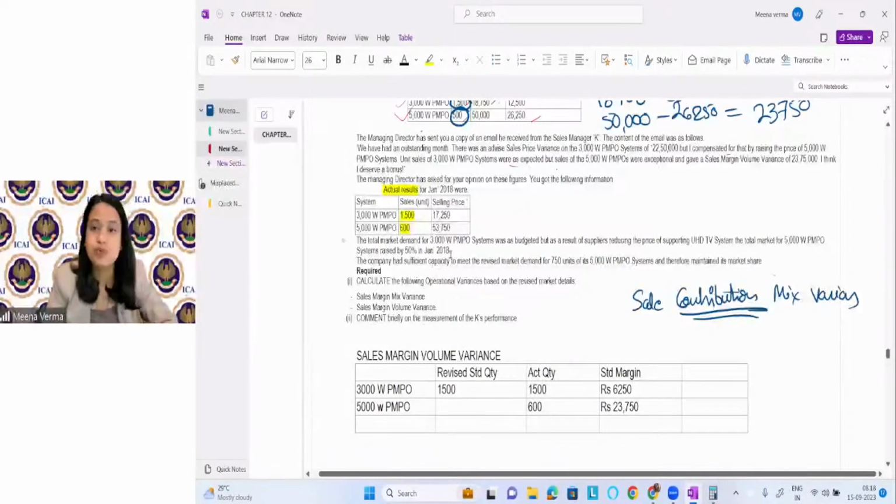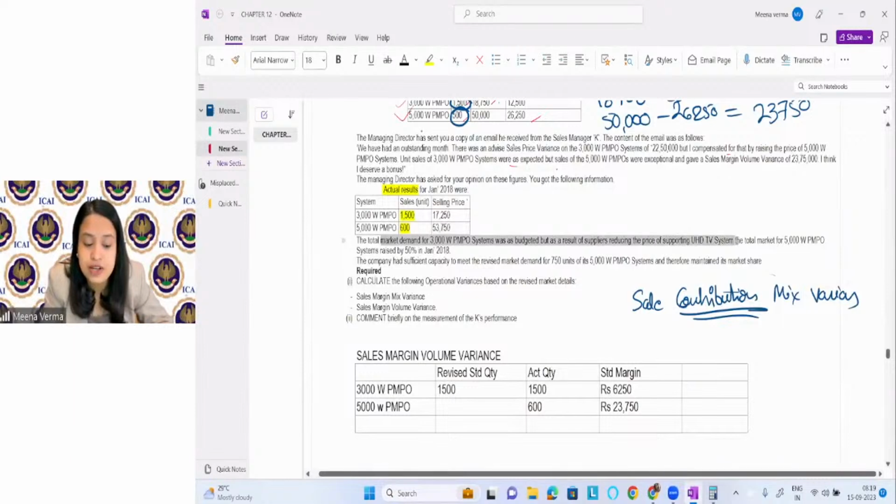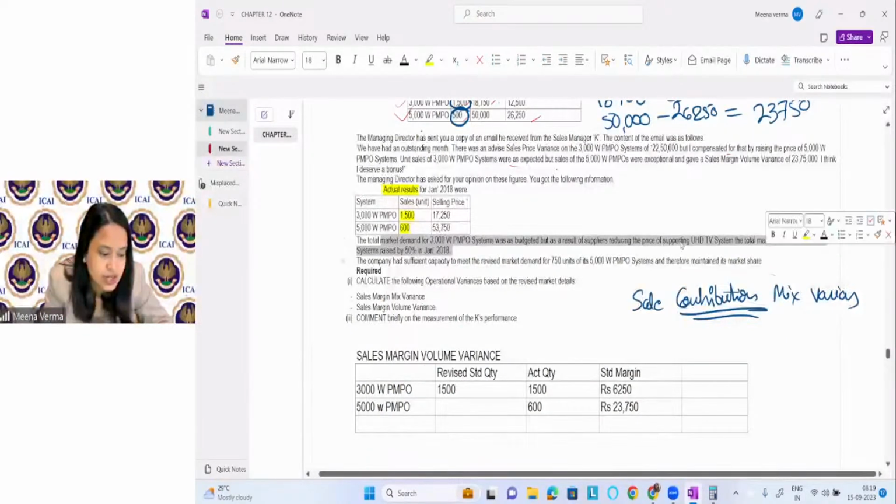We have these two products here. What information is given? The total market demand for PMPO system was budgeted, but after the result of a supplier reducing the price of this product, the total market of PMPO system raised by 50% in January.